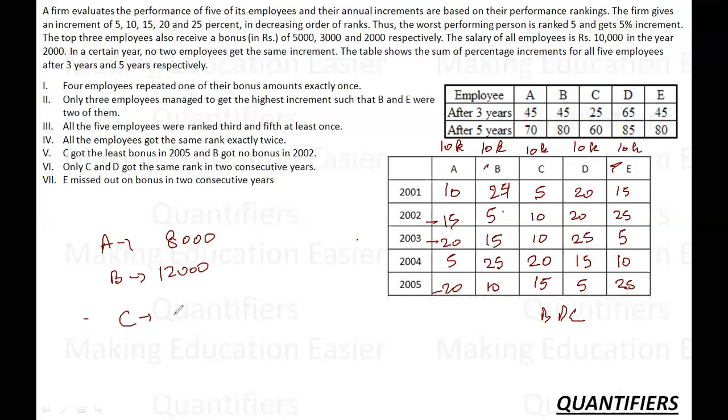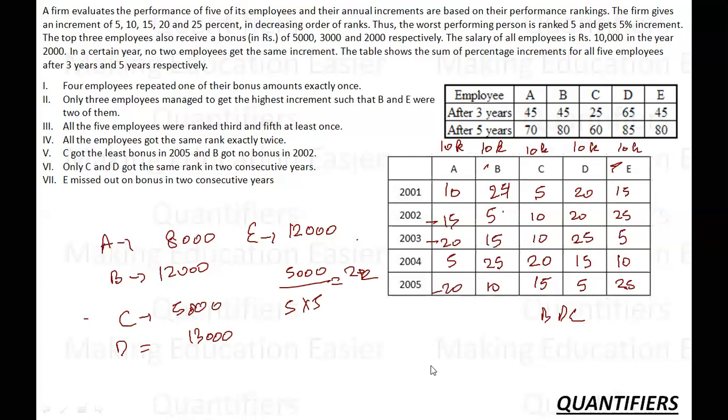C's is 5,000. D is 20, 20, 25, 15: 13,000, the highest bonus taker. And E is again the same as B's, all increments, so 12,000. So what is the total bonus? 20, 25, 38, 12, so 50,000 in 5 years, and 5 employees. So it comes out to be 2K per employee per year. So the answer to the last question is 2K.